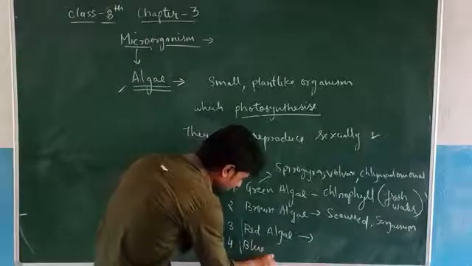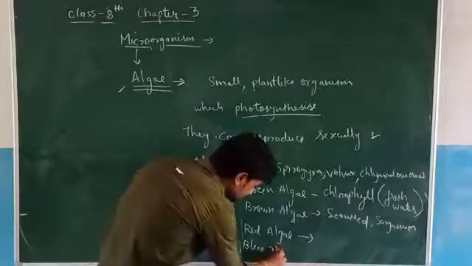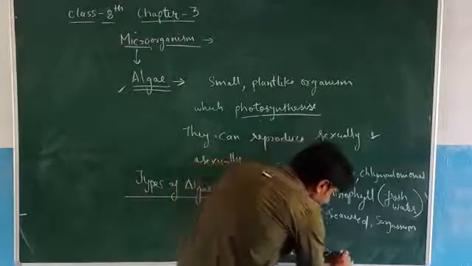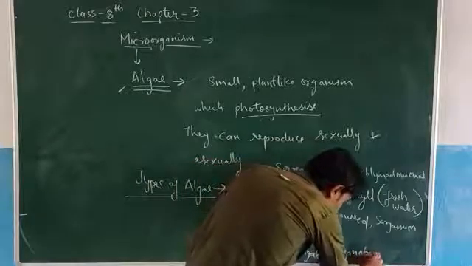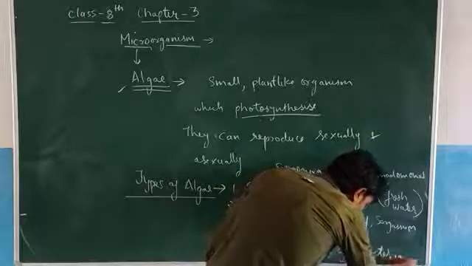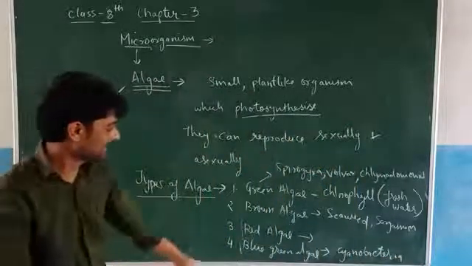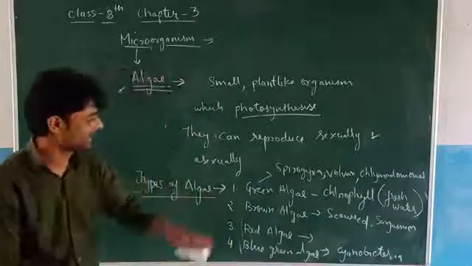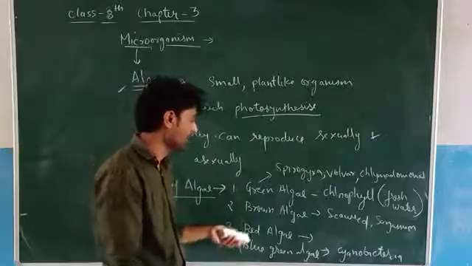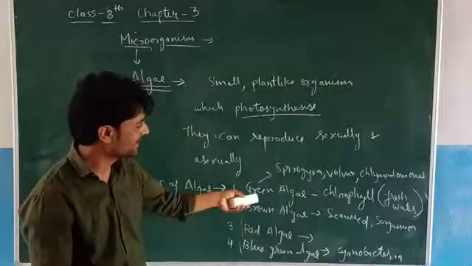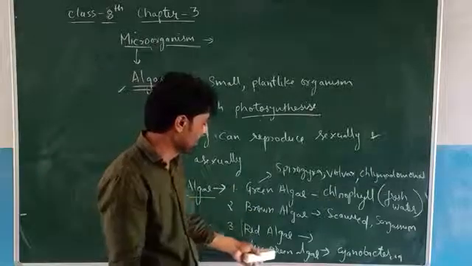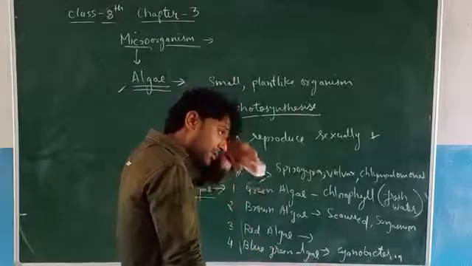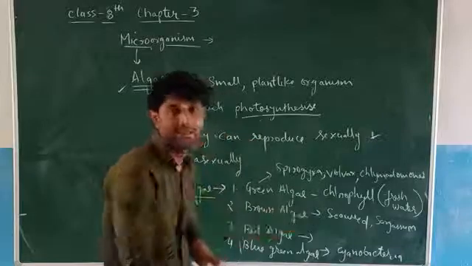Now, blue green algae. One more is there, blue green algae. Example is cyanobacteria. It is one more type of algae, that is blue green algae. The example is cyanobacteria. So these are the four algae mostly seen: green algae, brown algae, red algae, blue green algae. Here there is no example further seen in the red algae, so I will give you in the next class.